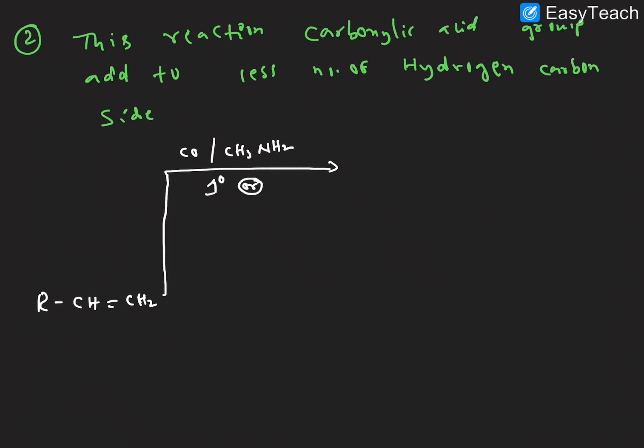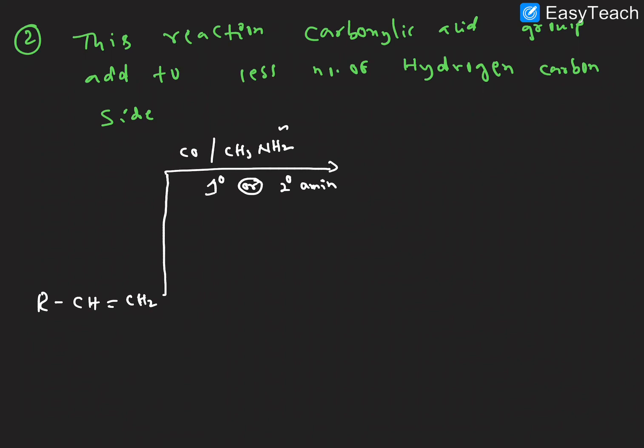Here the amines are primary or secondary, not tertiary, because the amine must contain hydrogens, only primary or secondary, right? So here a primary amine; one more CH3 means a secondary amine, instead of hydrogen.